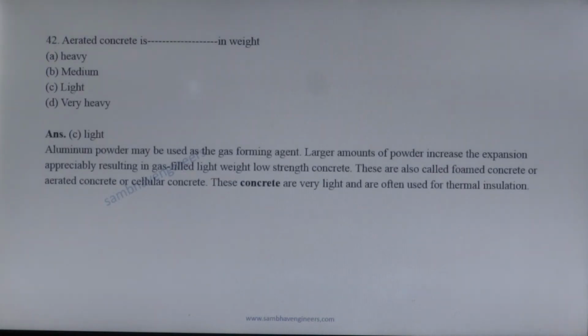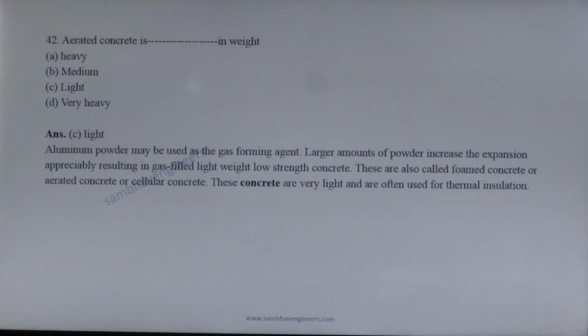Aerated concrete is light in weight. Aluminium powder is used as a gas forming agent in concrete. A large amount of powder increases the expansion, resulting in gas filled lightweight, low strength concrete.